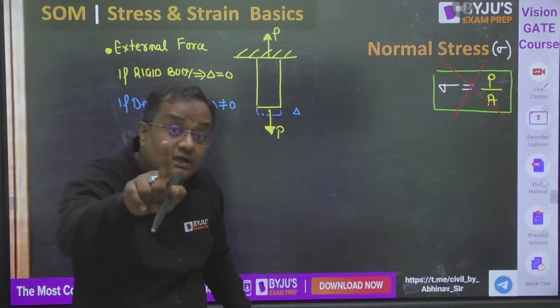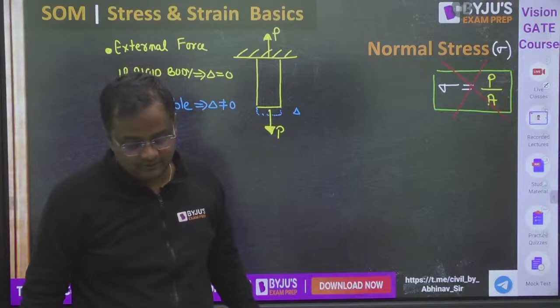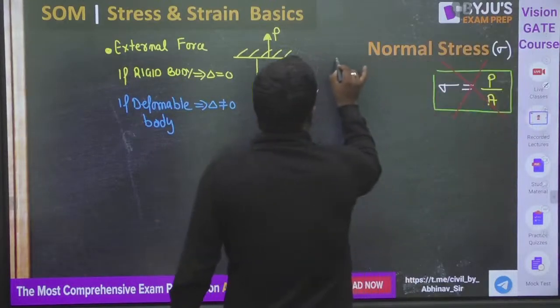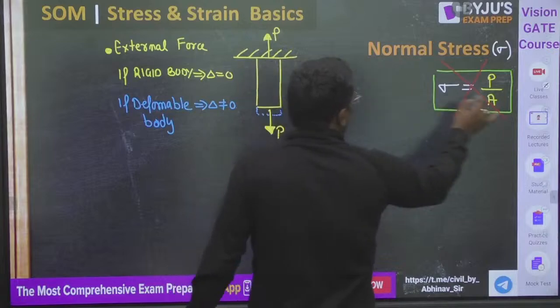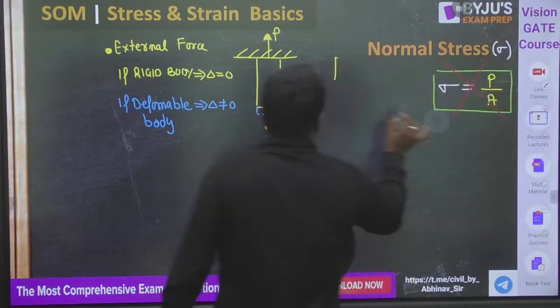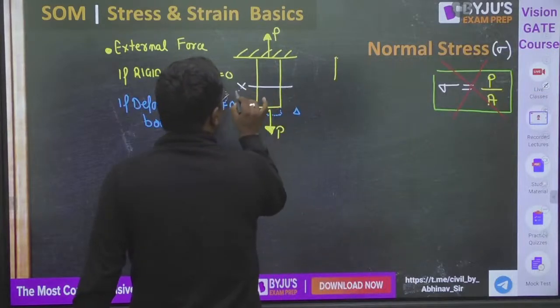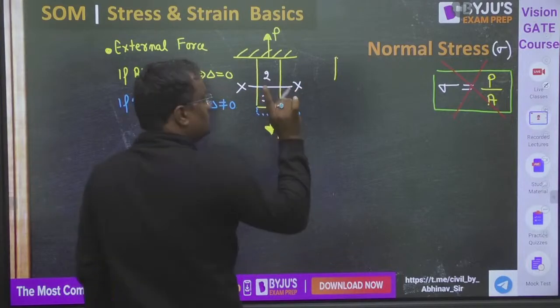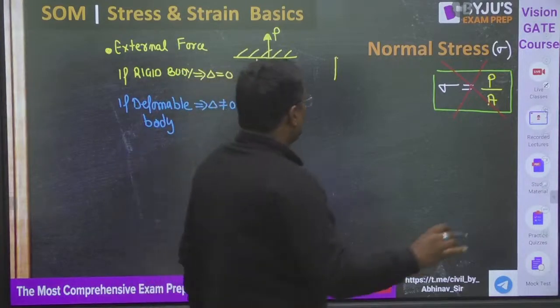Let me tell you the real picture of stress, everyone. Suppose this is a body, and in this body I cut a section from somewhere between XX. Name this as one part and name this as two part. I'm cutting the body now.